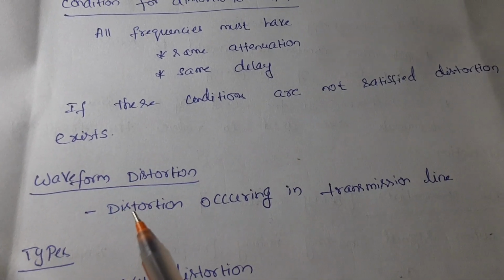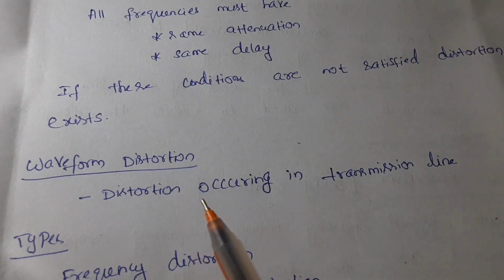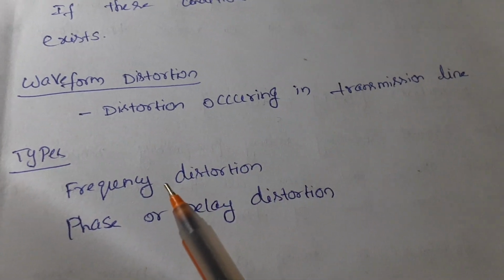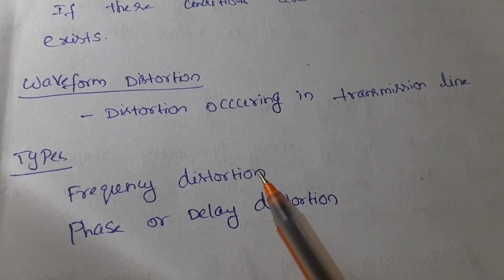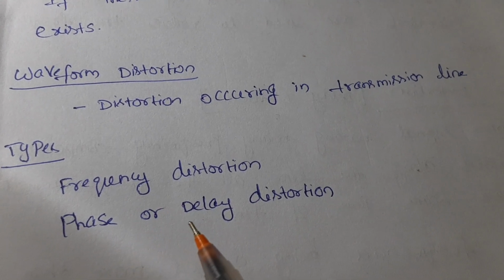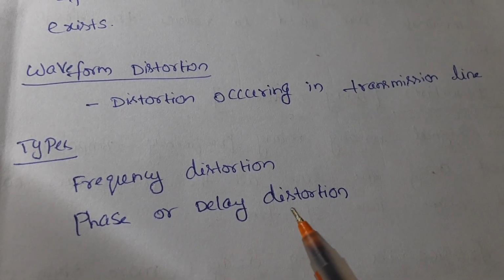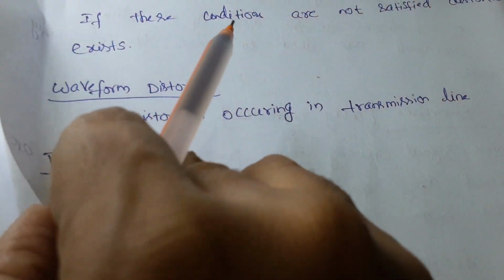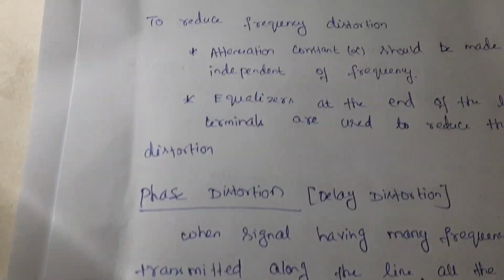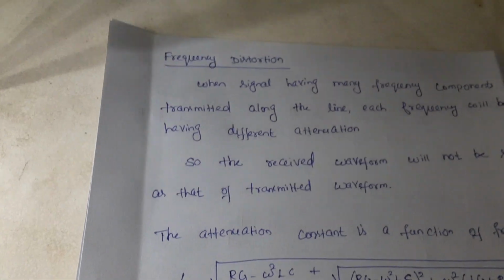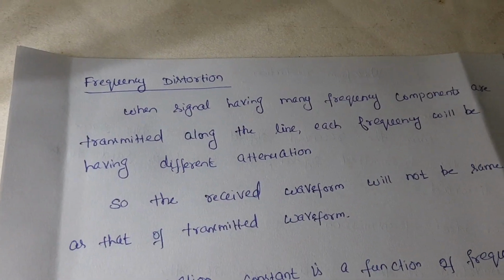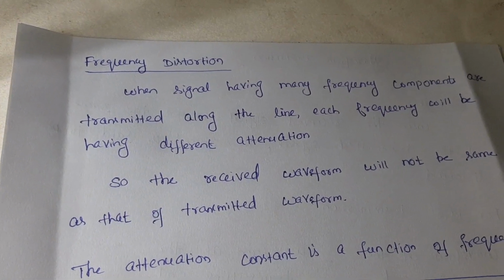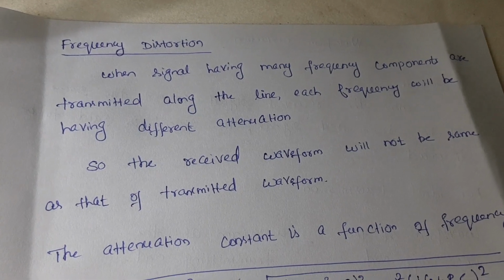There are two types of waveform distortion occurring in a transmission line. The first one is called frequency distortion and the second one is called phase or delay distortion. Let us see the definition of these two. Frequency distortion. See, this is related to the frequency, right?